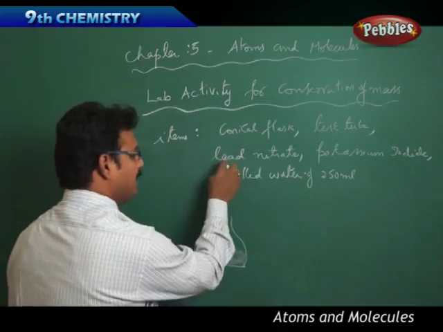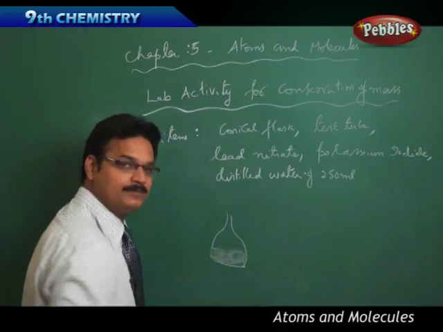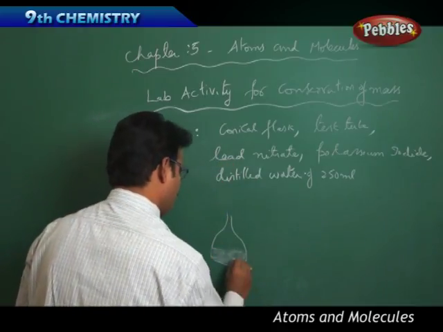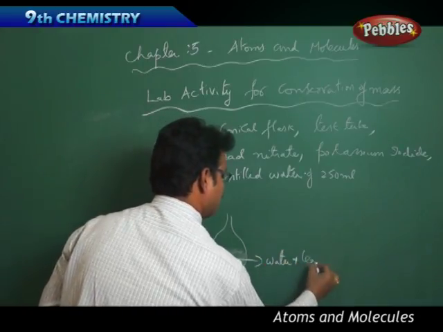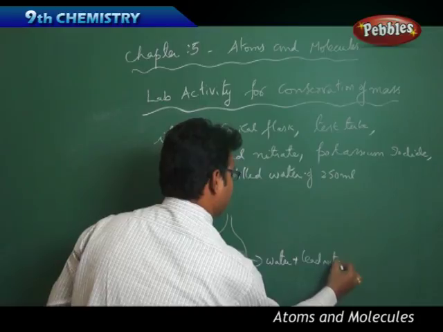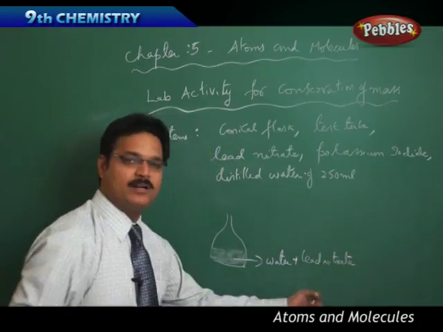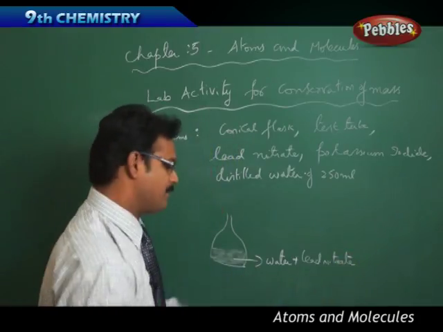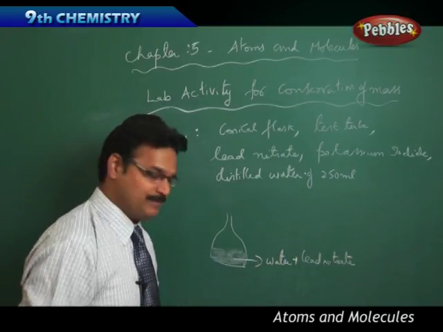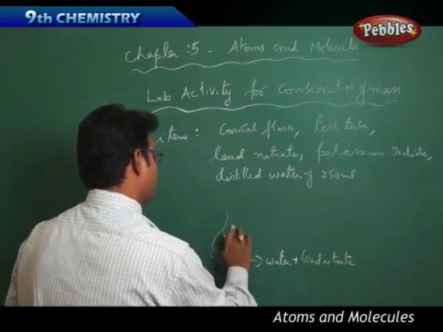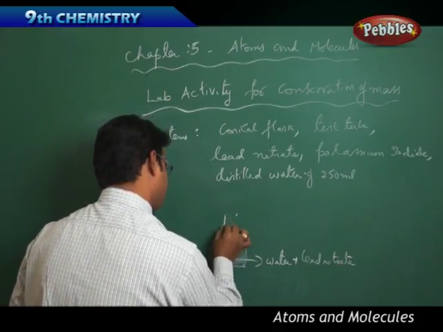Now add lead nitrate to that water. So now the conical flask is filled with distilled water plus lead nitrate. Lead nitrate, a fixed amount, any amount you can take. Any amount means don't take a very huge amount, a small amount.